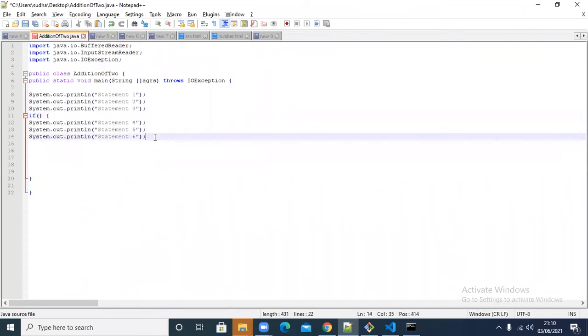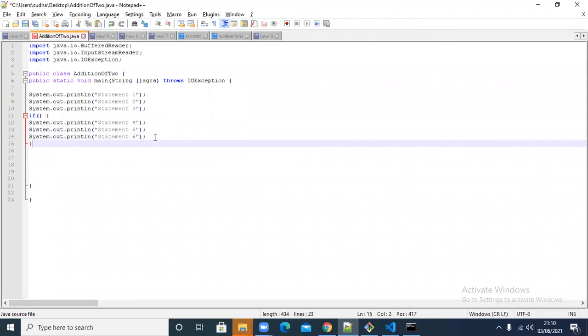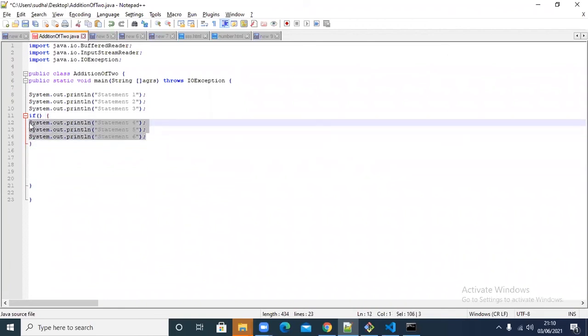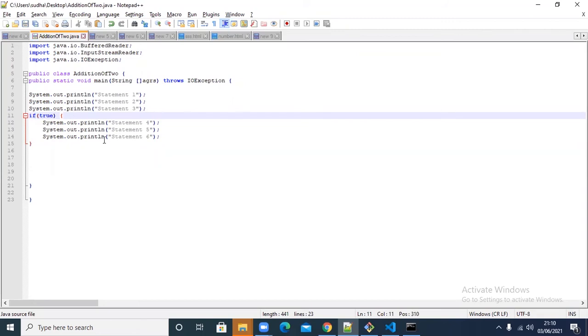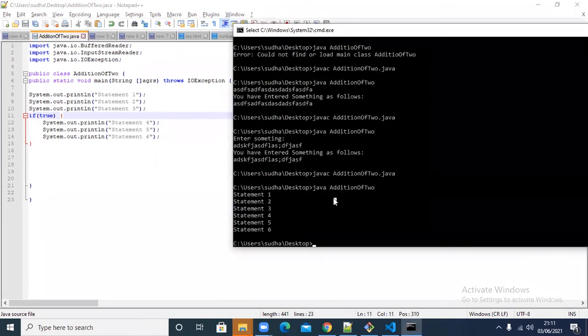Then I'll put that inside the if curly bracket. If I put this curly bracket, this is called a code block, from here to here, one block of code. That block of code will execute whenever this if condition is true. That means I can just directly put true here, okay? I'll run it now. I can put any direct boolean value or else a condition, because a condition always gives us the boolean value, right?